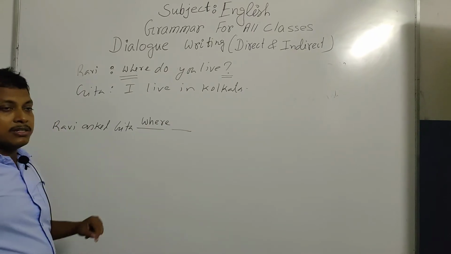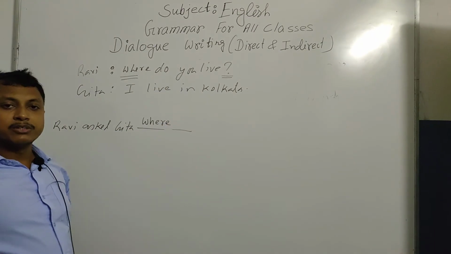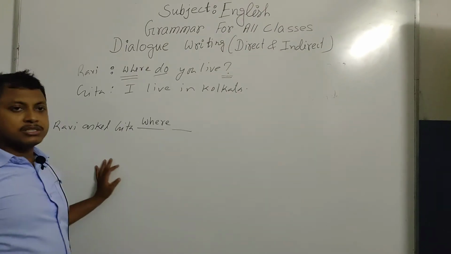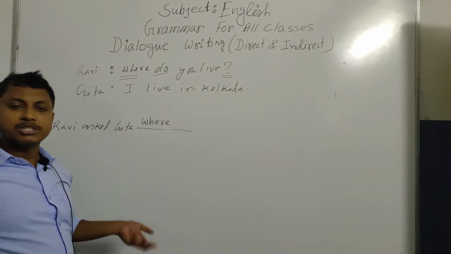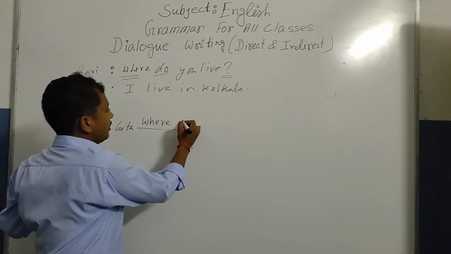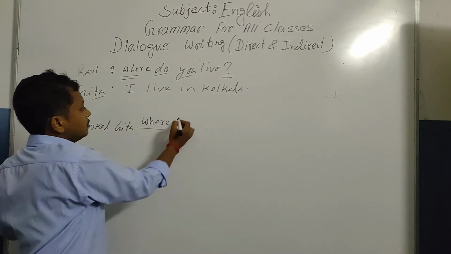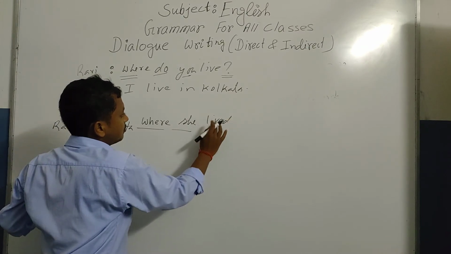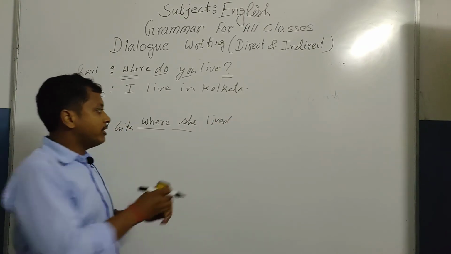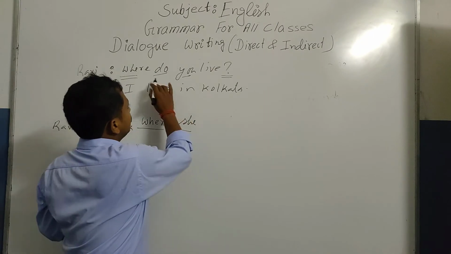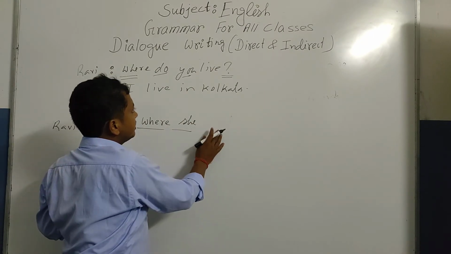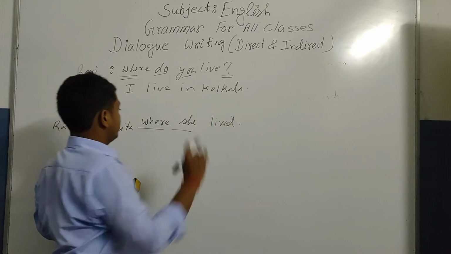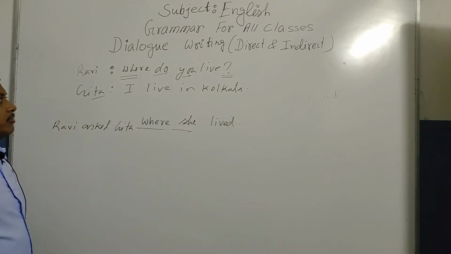Where? Then we have to transform it into past tense. Where do you live? This is in simple present, and you have to transform it into simple past. That means where she lived. Where she lived. Because do you live was in simple present tense, you have to transform it into simple past tense. So, Ravi asked Gita where she lived.